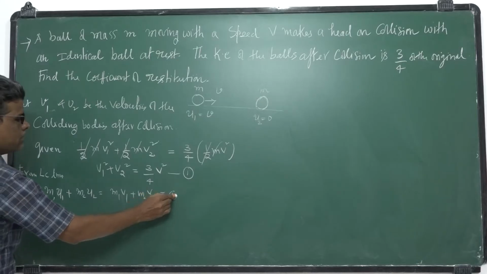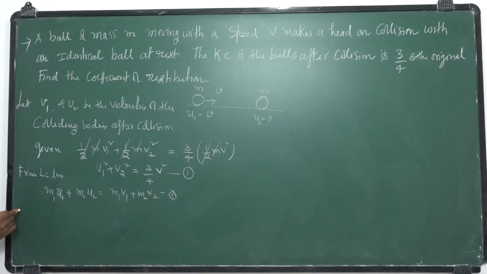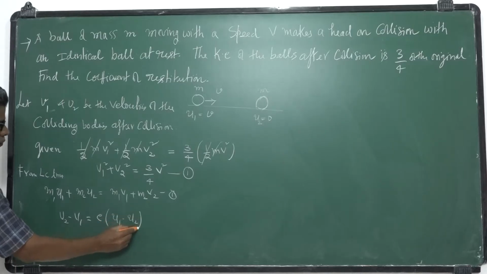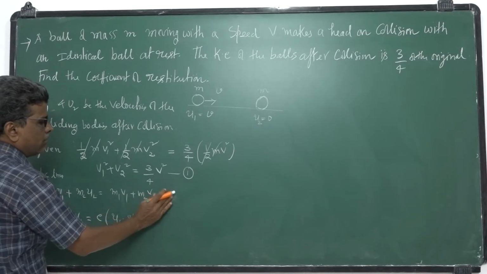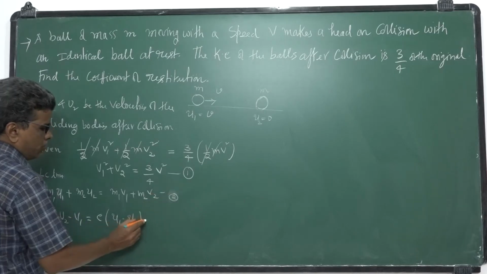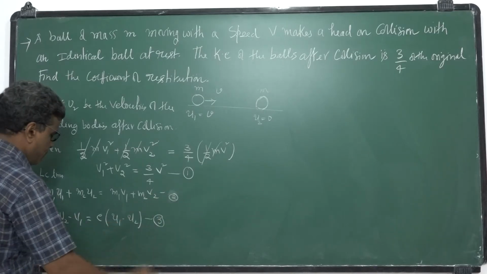You call it equation 2. From coefficient of restitution, from Newton's experimental law, we have v2 minus v1 is equal to e of u1 minus u2. This is equation 3.